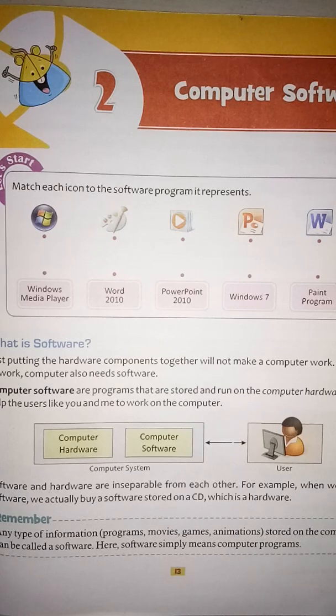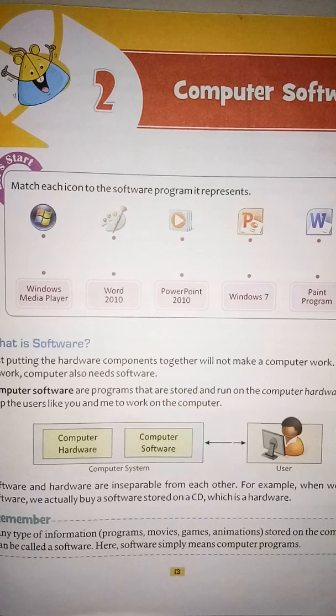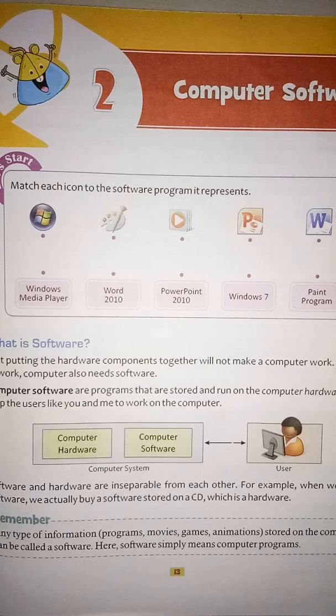Okay, so computer system works with two components, computer hardware and computer software. Software and hardware are inseparable from each other. For example, when we buy a software, we actually buy a software stored on a CD, which is a hardware. Okay, so CD is a hardware.